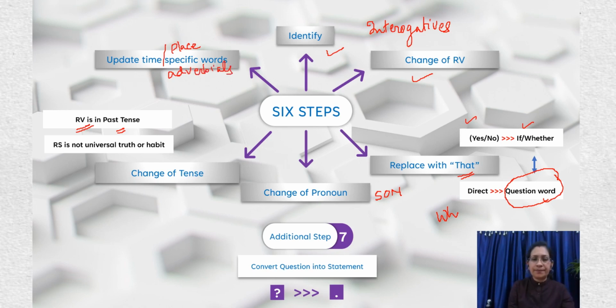There is an additional step. Here, in case of interrogatives, there is an additional step that we have to keep in mind. We have to convert the question into a statement, and replace the punctuation mark, which is a question mark, by a full stop, or what we call a period. So these are the various steps that you have to follow while you change a question from direct speech to indirect speech. Let's understand it much better with more clarity.